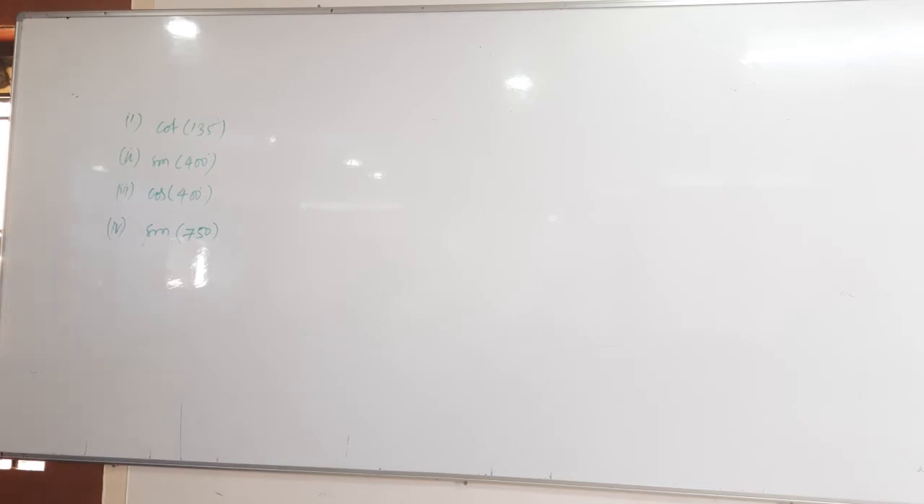Why 270 minus 135? 270 minus 135 is 135. Okay, you are done with 270 minus theta. Then at 270, what happens? Cot becomes tan. Okay? Do slowly, no problem, but don't make mistakes.